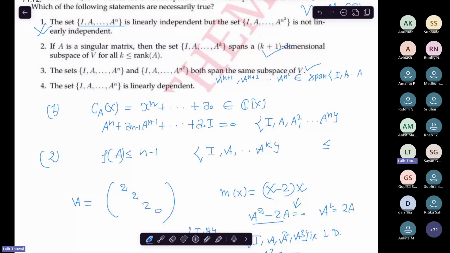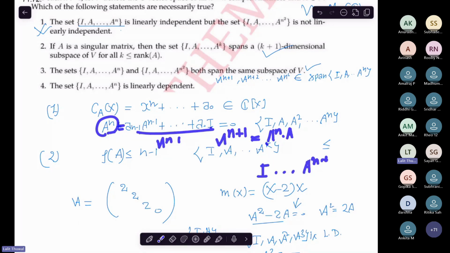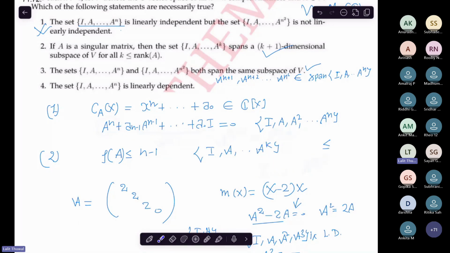Why? Because from the Cayley-Hamilton theorem, you get A to the power n equal to some linear combination of I, A, up to A to the power n minus 1. So A to the power n plus 1 can also be written as A to the power n into A. So eventually you write it as a linear combination of I up to A to the power n minus 1. Okay, so all these belong.